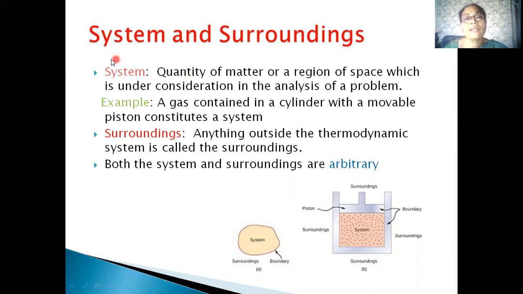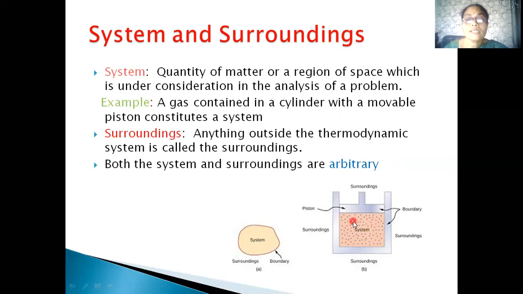Now, let's try to understand what exactly a system is. A definite quantity of matter bounded by a closed surface constitutes a system. A best example for a system is a gas contained in a cylinder with a movable piston.